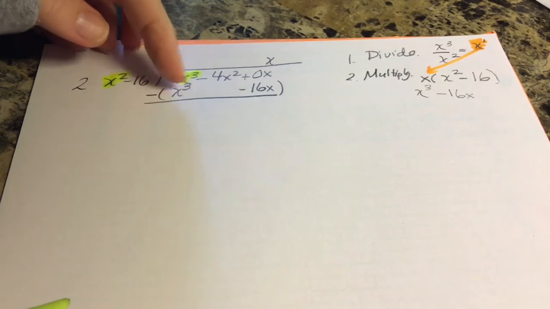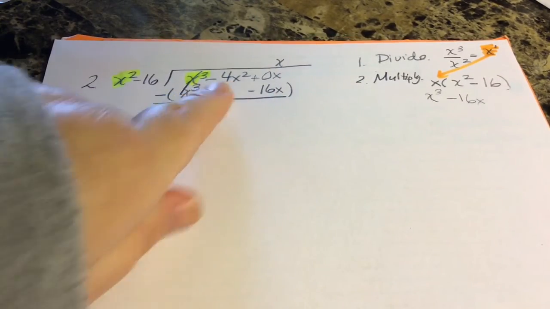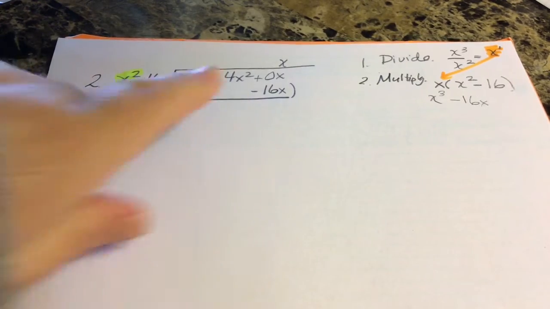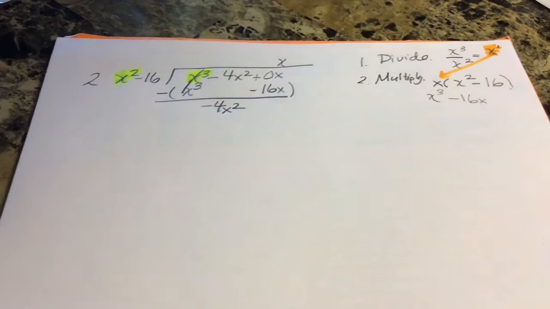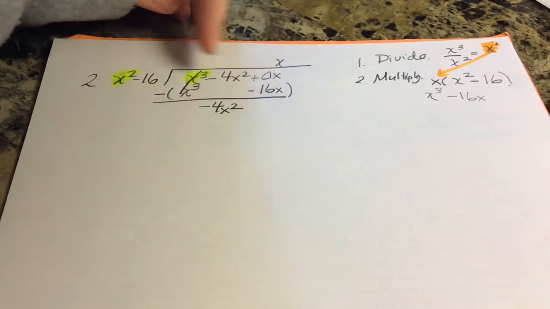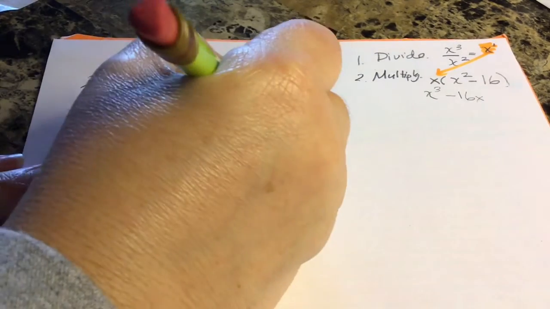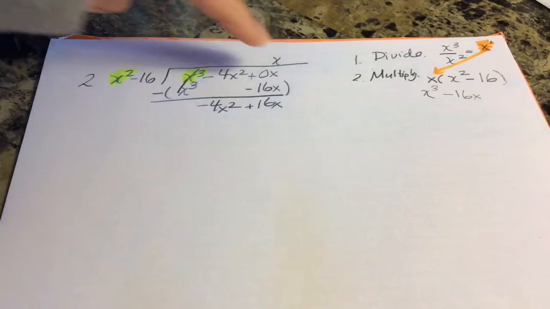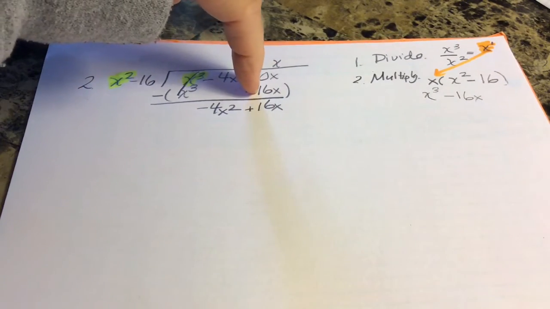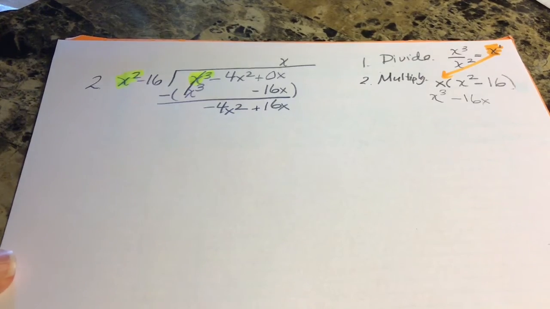What's x cubed minus x cubed? Well, that cancels out. What's negative 4x squared minus nothing? Well, negative 4x squared. And what's 0x minus negative 16x? Well, that would be plus 16x. 0 subtract negative 16x would be 0 plus positive 16x. And then start over again.